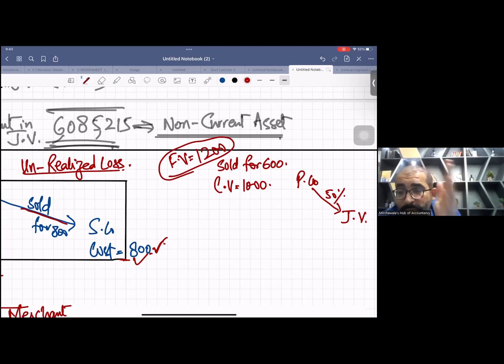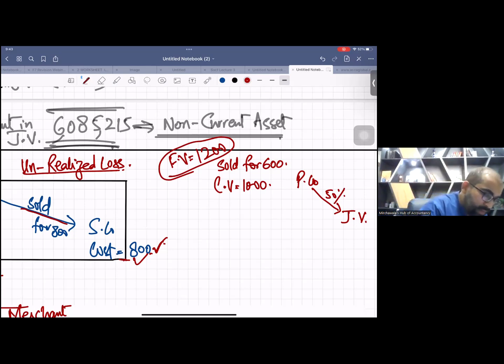Are you getting my point? Because I taught you from the basics of subsidiary rules. My dear, respectable students, this is like case number one, when the carrying value is 1,000, but we sold it for 600, but the real fair value is 1,200. So this is artificial loss. So yes, you need to adjust here.